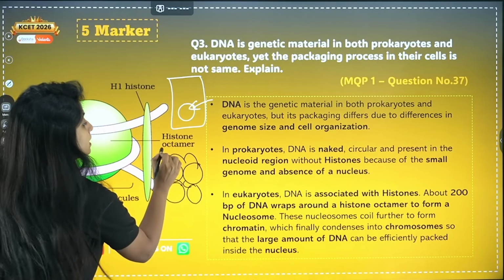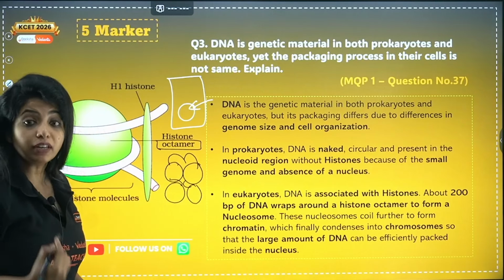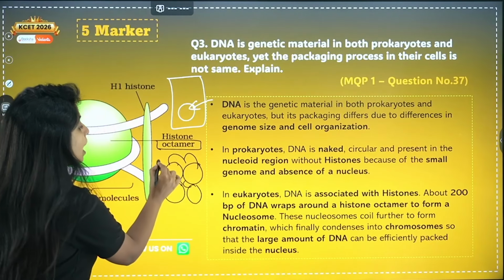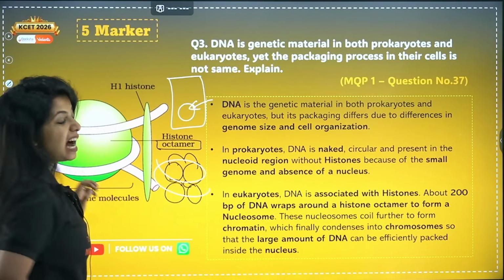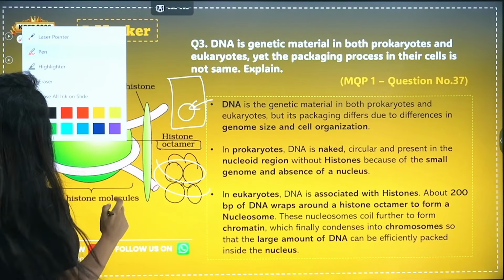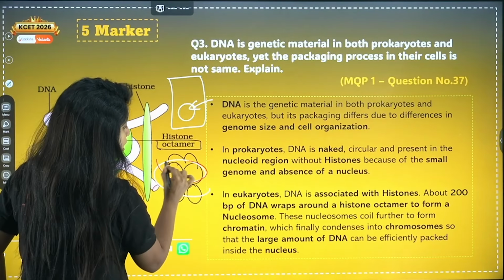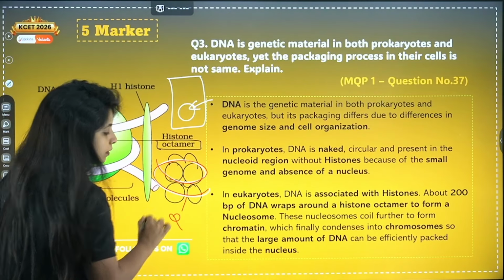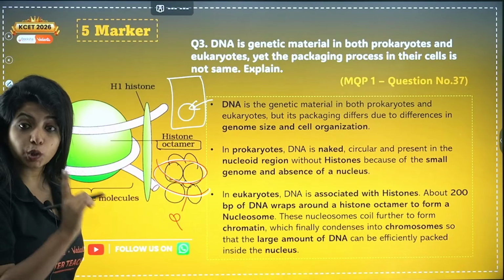You will now call this a histone octamer. Our DNA will wrap around this histone protein. How many times? It will wrap around twice.